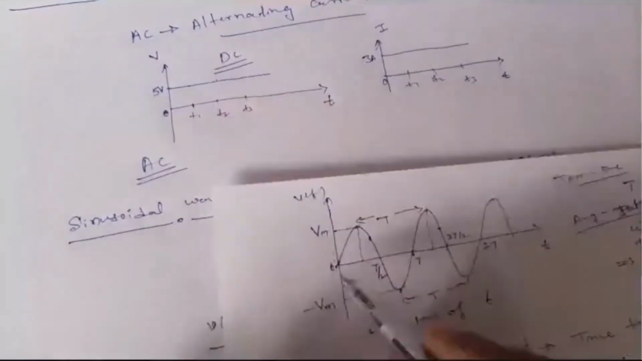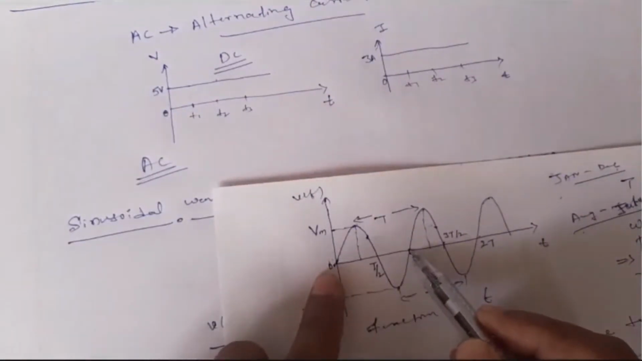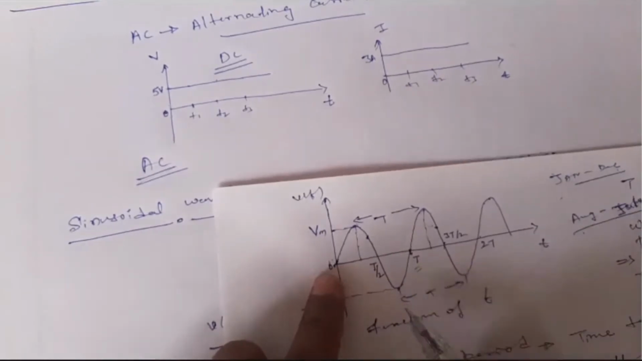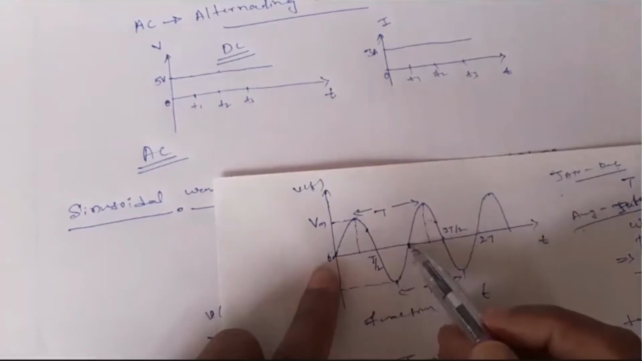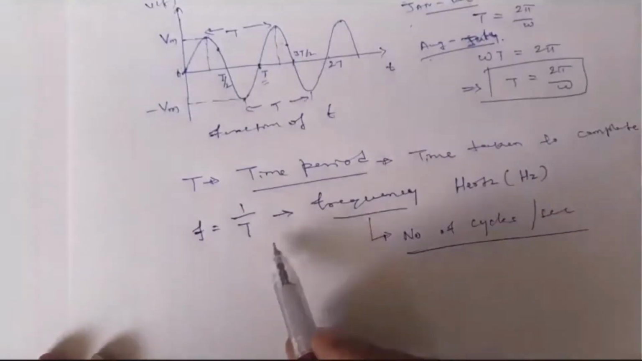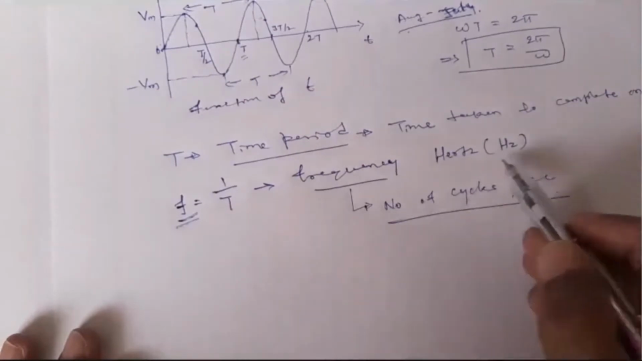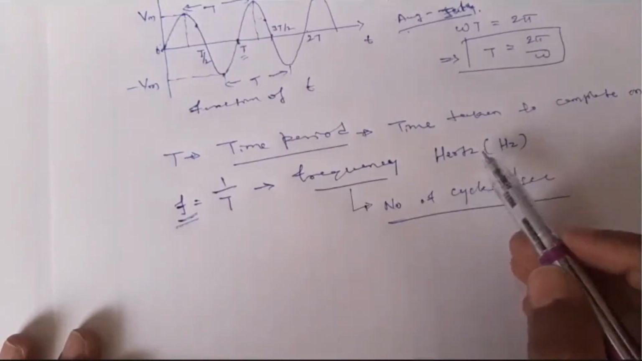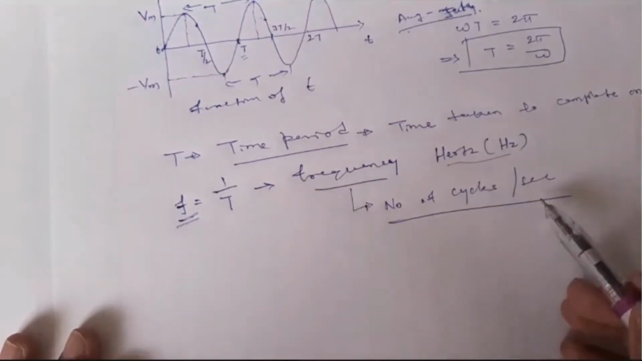See, this is one cycle. To complete this cycle, how much time is required? T seconds is required. And in 1 second, how many such cycles will be completed? That is nothing but the frequency f. The unit is per second, which is called hertz. It gives the number of cycles completed in 1 second.